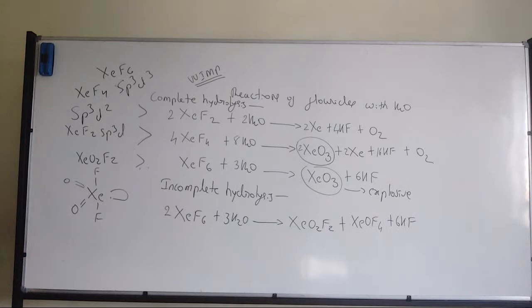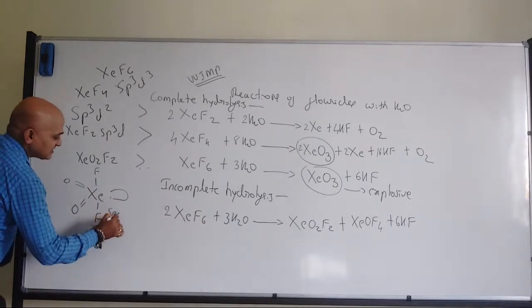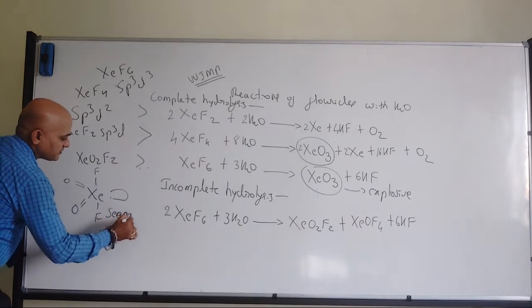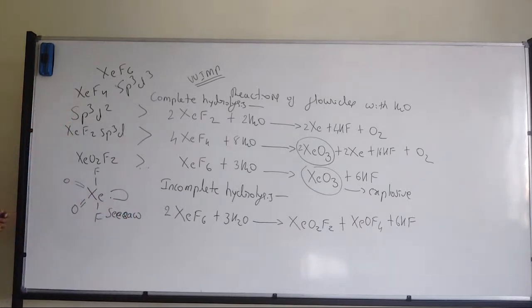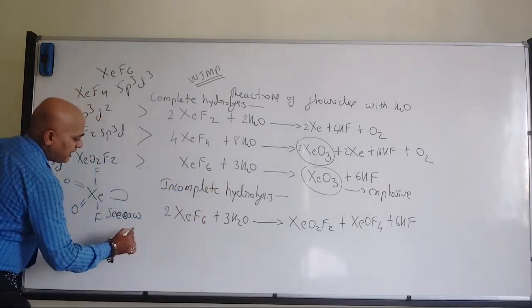It will be having seesaw structure. What is the hybridization? 1, 2, 3, 4, 5. So sp3d hybridization, right? Last one, XeOF4.